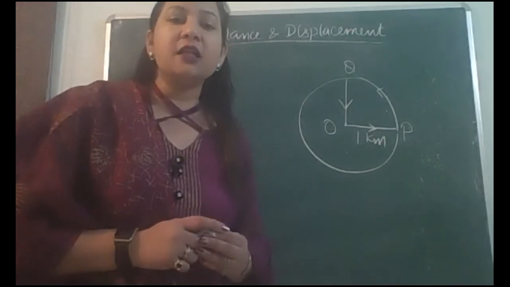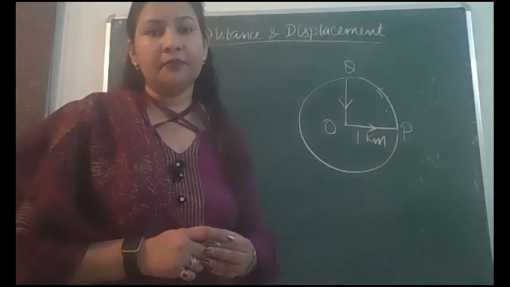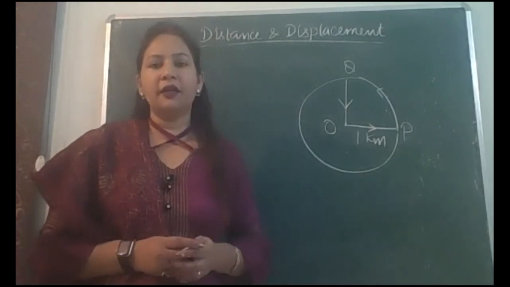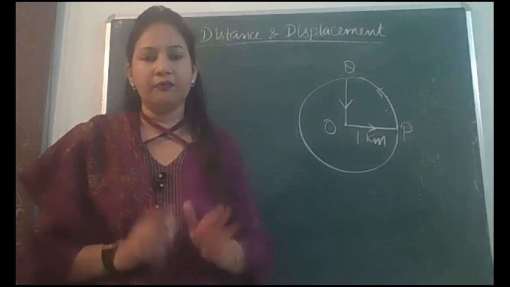Calculate the distance and displacement covered by him during the whole journey.